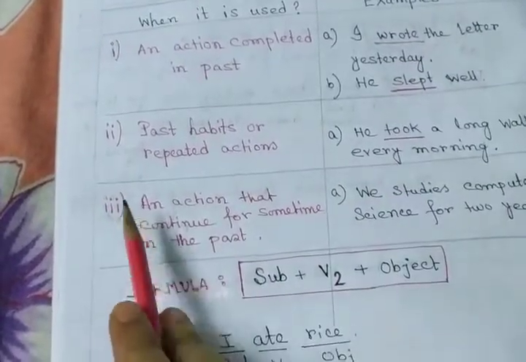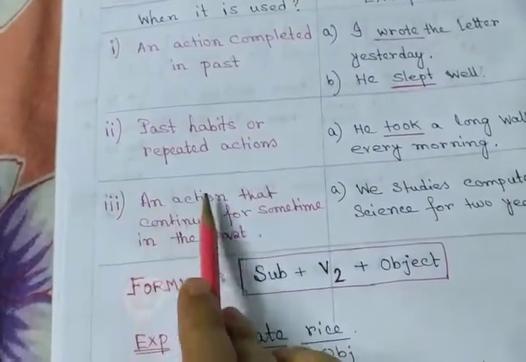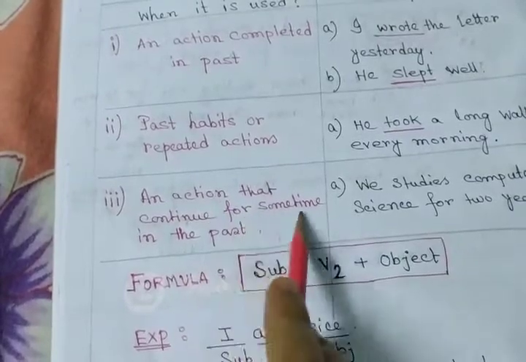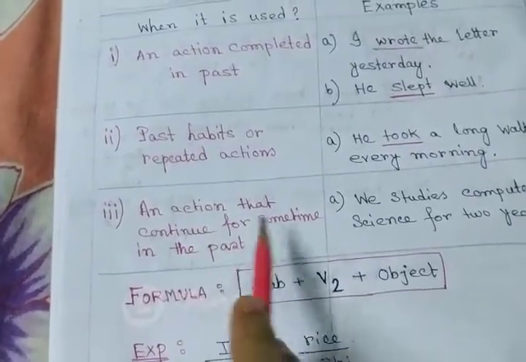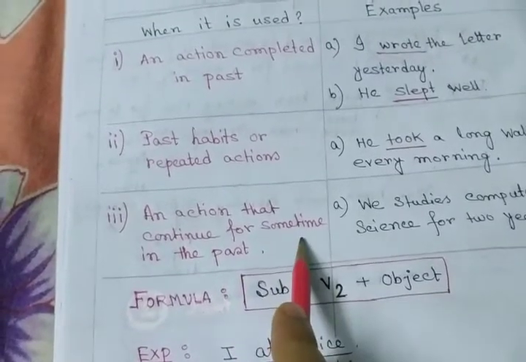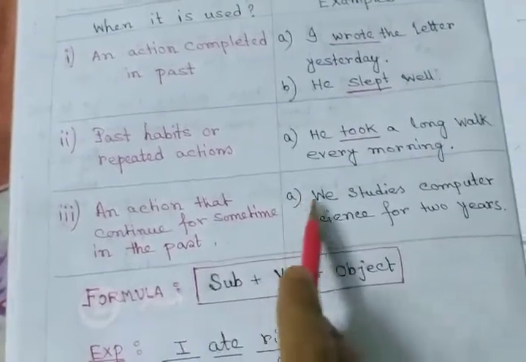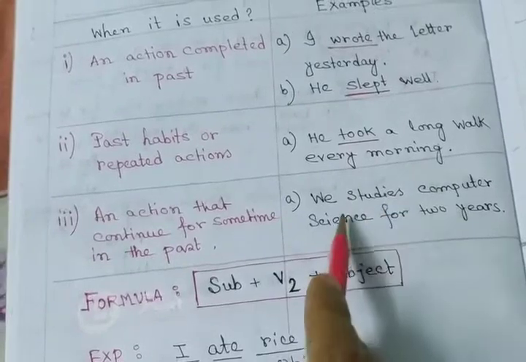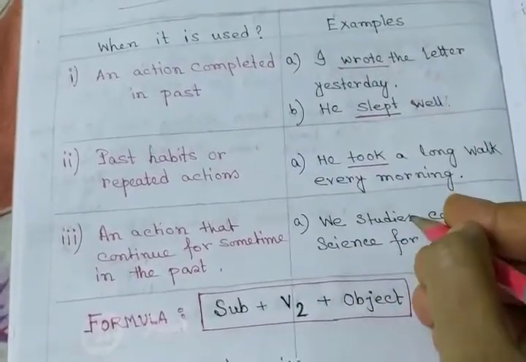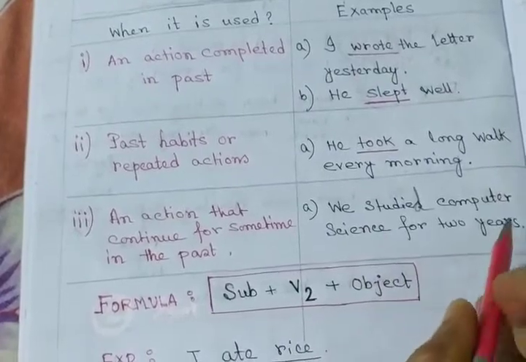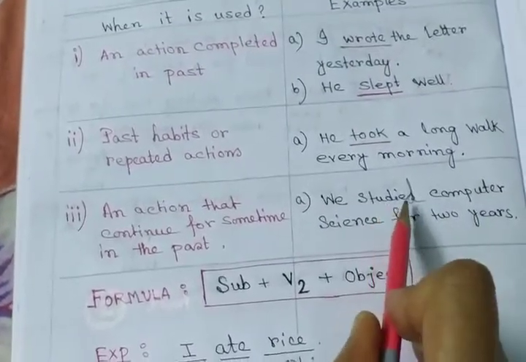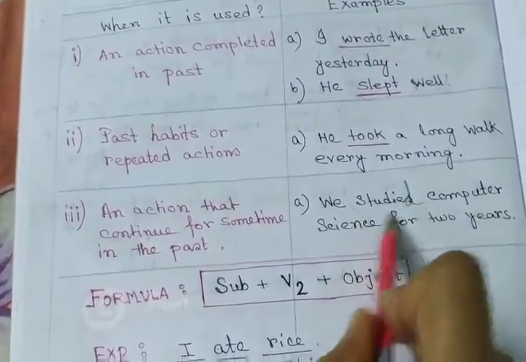Simple past. Third rule, an action that continued for some time in the past. In the past time, some action that was going on for some time, continuously. We studied computer science for 2 years. Throughout the 2 years, it was going on. So studied is used here.